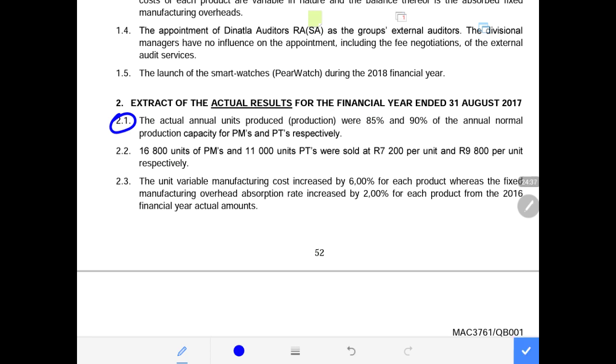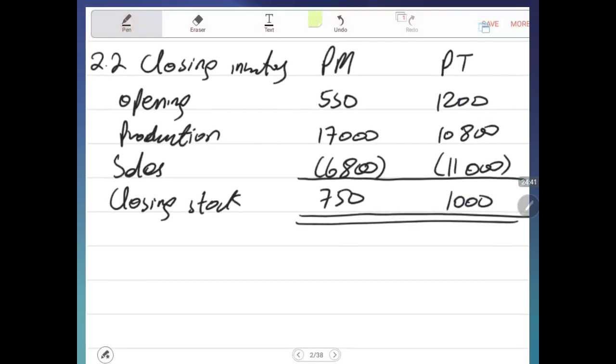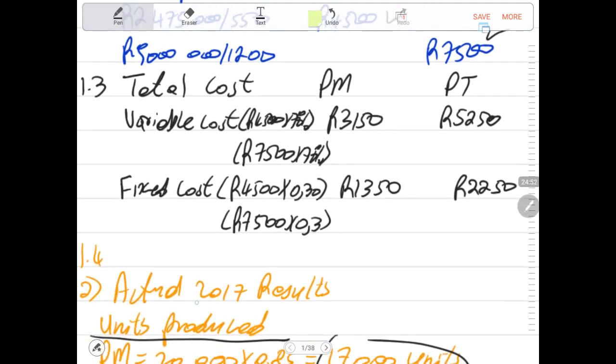Now remember, the cost that we have per unit, which was calculated and also divided into fixed and variable, was for the 2016 financial year. Then we are beginning 2017. Here they're telling us that the cost which was variable and fixed increased by 6%, which is the variable one.